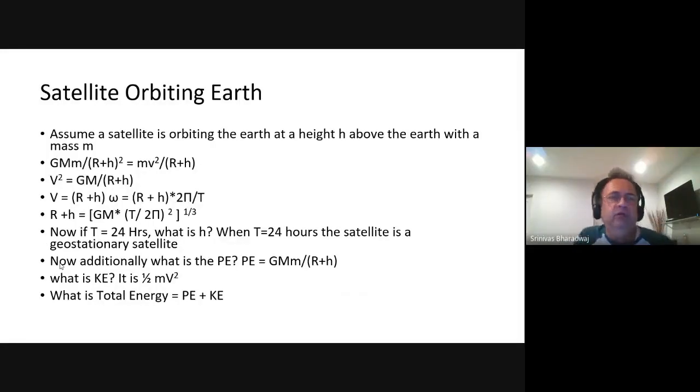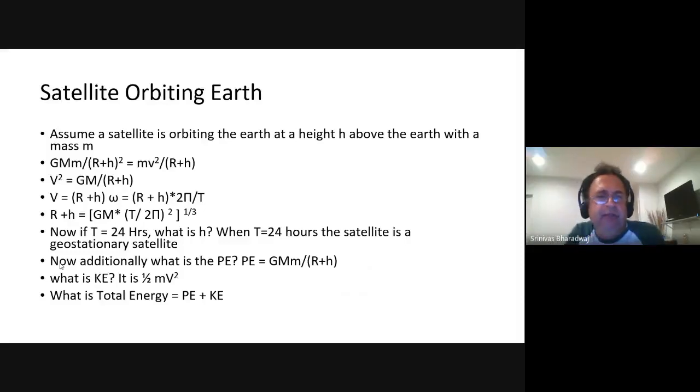Now, in the case of a satellite, what do you end up with? You employ GMm by r square plus mv square by r at two different orbits. Using that, you end up with an equation.